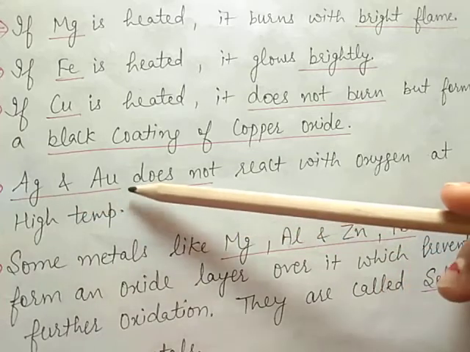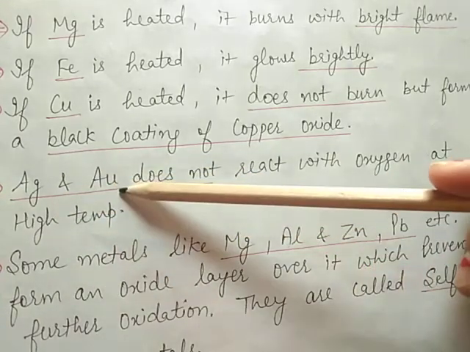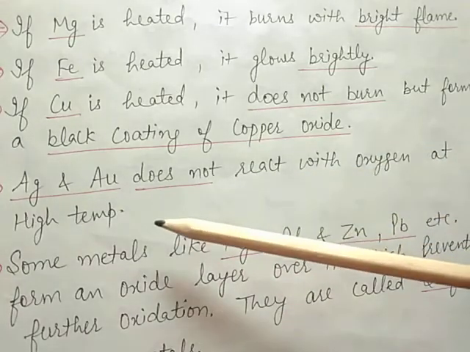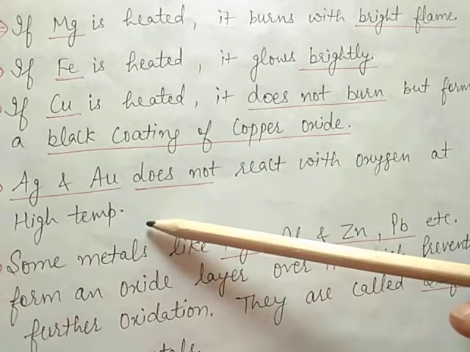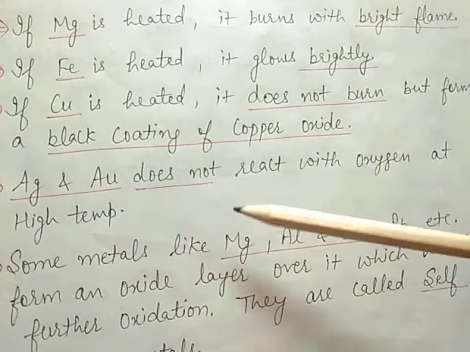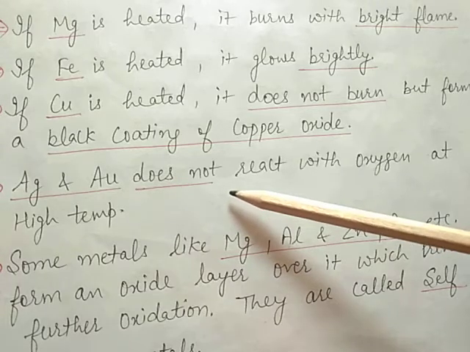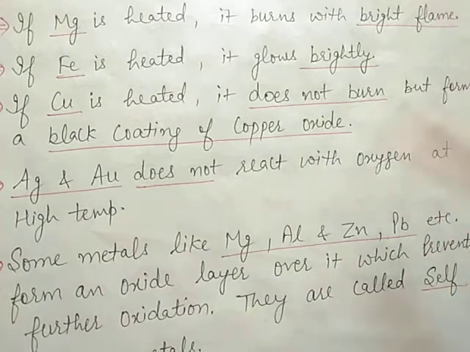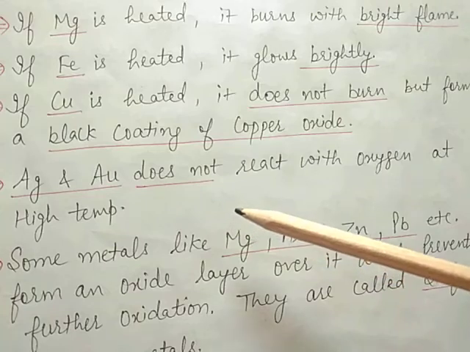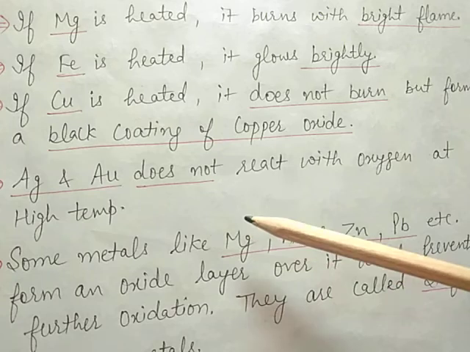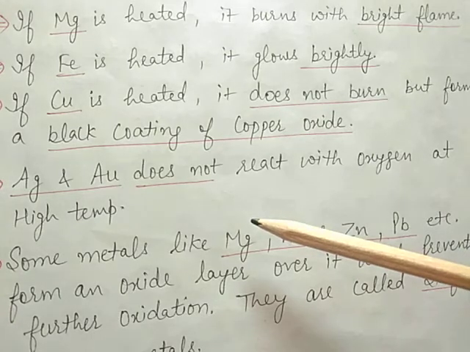Next, silver and gold. This is the symbol of silver. This is the symbol of gold, Au. They do not react with oxygen even at high temperature, because these are very less reactive elements, so they are placed at the bottom of the reactivity series, because they are very little reactive chemically. These are also called inactive metals.